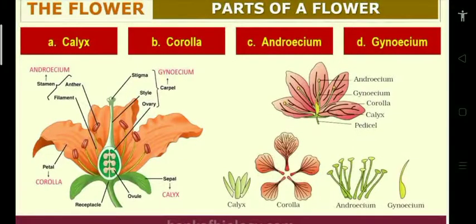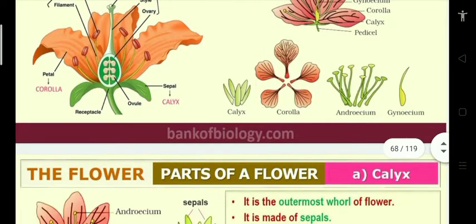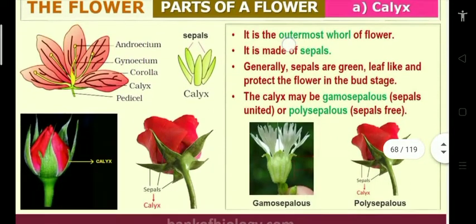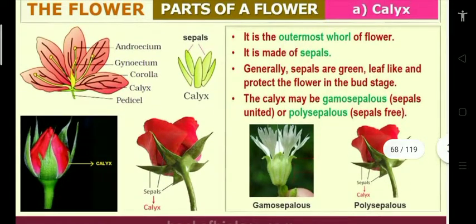See on the screen, we are discussing parts of the flower. First whorl calyx, second whorl corolla, third whorl androecium, fourth whorl gynoecium. So first, one by one, the calyx. What is meant by calyx? The first, outermost whorl of the flower is the calyx. The calyx is made up of sepals. In the diagrams, the green colored structure is the calyx.